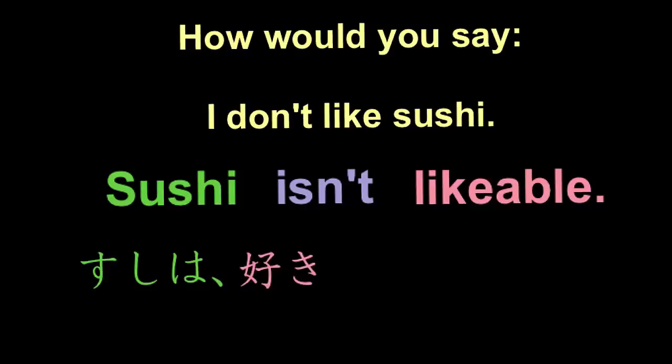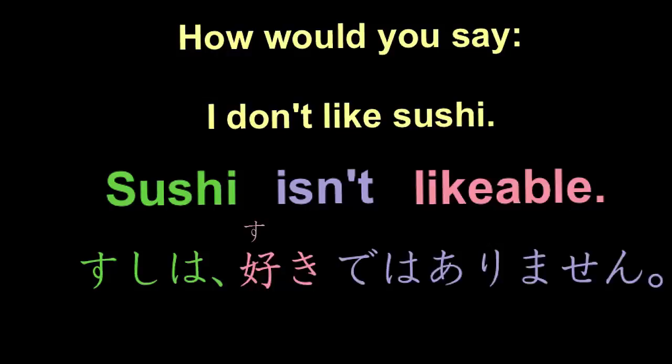Then comes the likeable bit, and that's suki, likeable. And finally comes the verb, because verbs must go at the end. This is the negative form of des, de wa arimasen. So your full sentence, sushi isn't likeable, in the very, very formal style is sushi wa suki de wa arimasen.